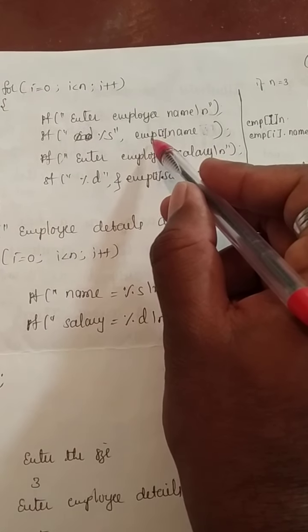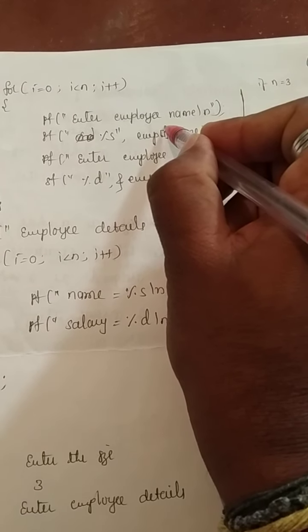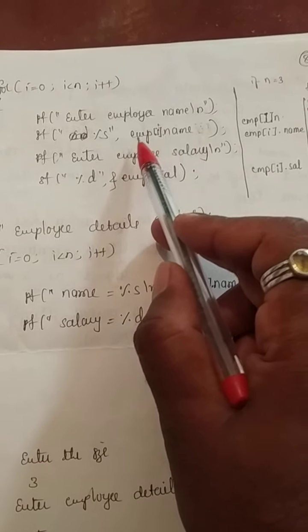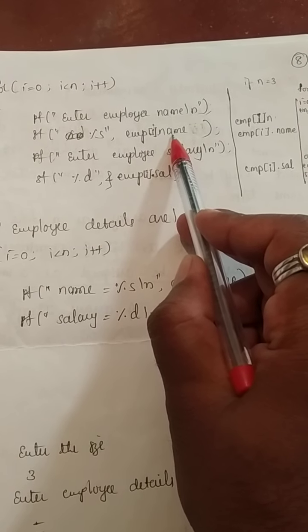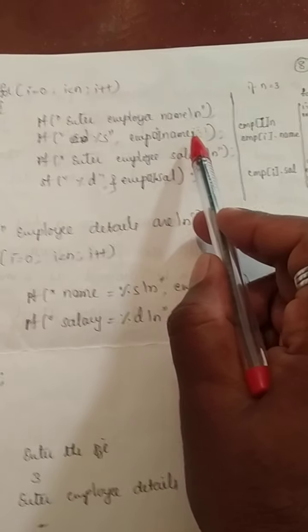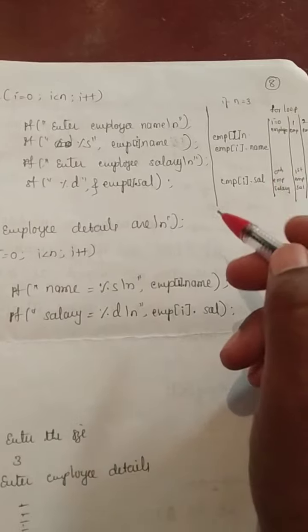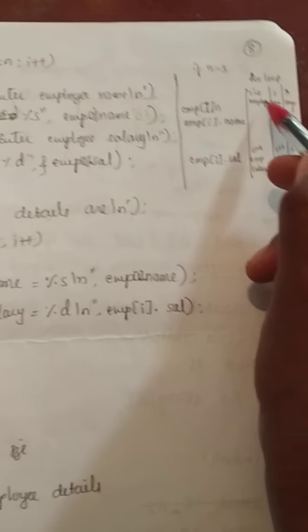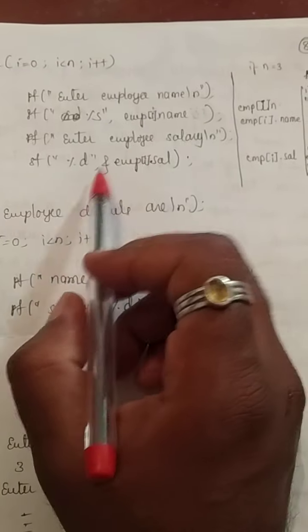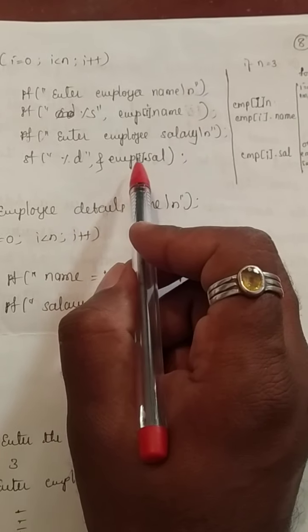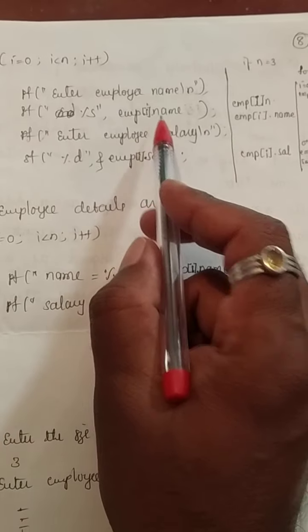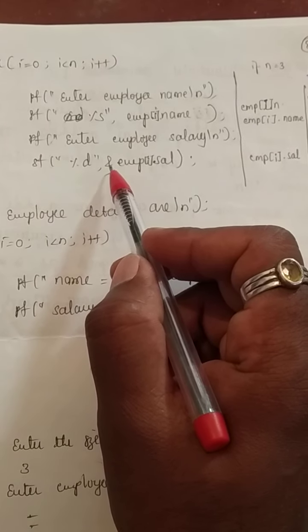You can observe here, this is emp[i]. So emp[i] means index i value 0. emp[0].name means the 0th employee's details you are going to enter. Maybe his name you can enter as XYZ or something. Now when for loop i equal to 0, enter the 0th employee details. Then enter the employee salary, %d &emp[i].salary. The 0th employee salary you are going to enter. First name, then salary. So the 0th employee details are entered.